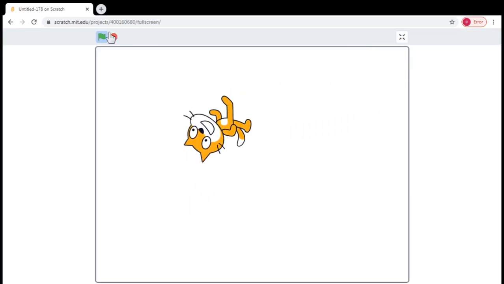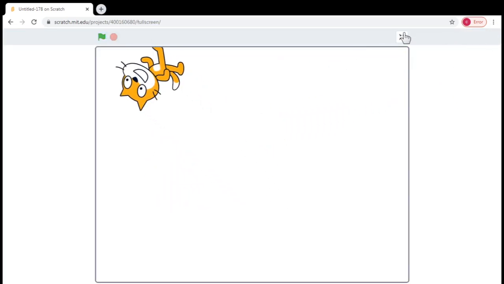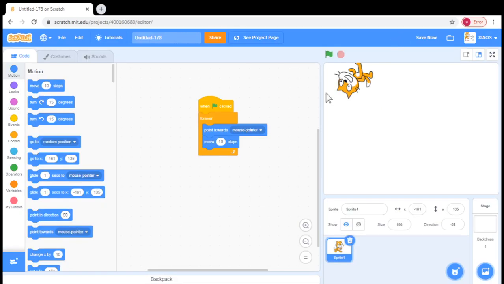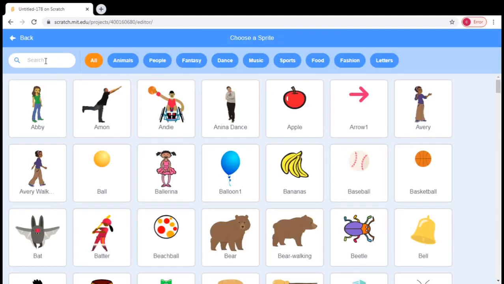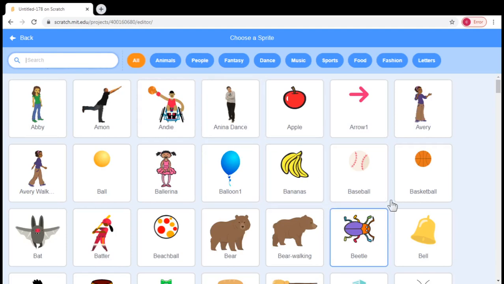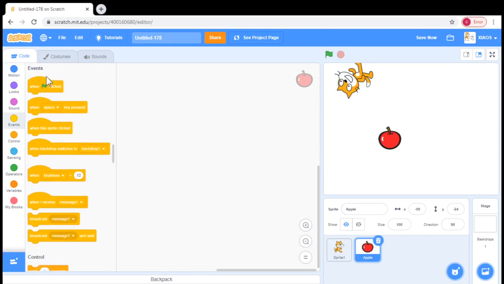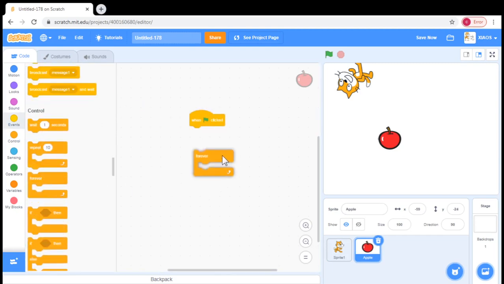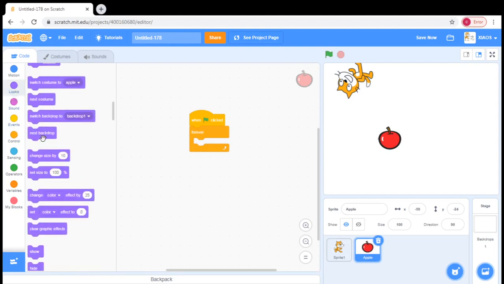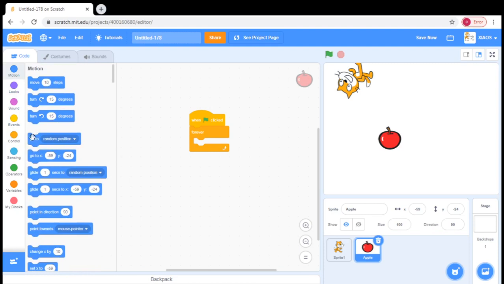So now, after this, we're going to make the apple. Now the apple, we'll just get an apple. Alright. Or I can just get a banana. I'll just grab an apple. And then one clicked. Then grab a one clicked. And then get a forever. And then get a one. Go to random position. Like this one.